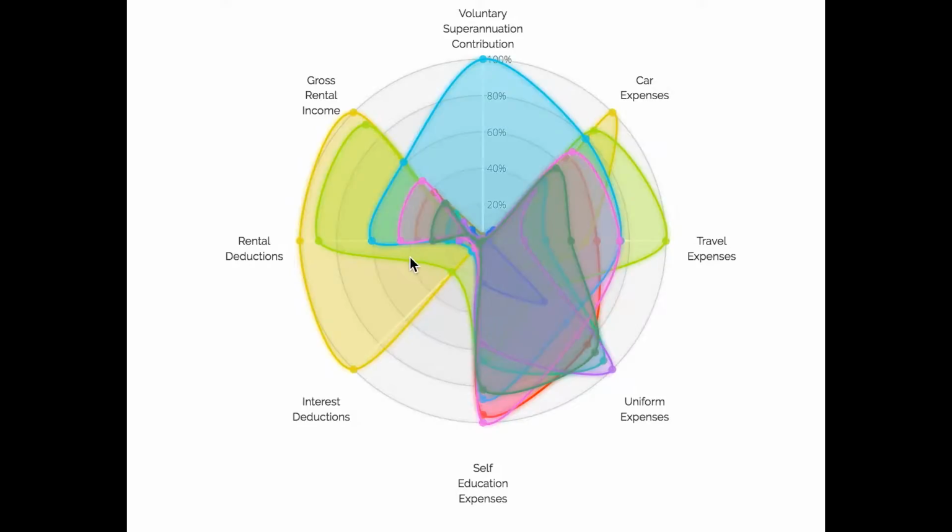For example, from this data visualization that we came up with, the average Joe actually gets quite a bit of rental income, and they claim quite a bit of rental deductions, and they claim quite a bit of travel expenses. Now, this contrasts this average Joe tax return to the blue.